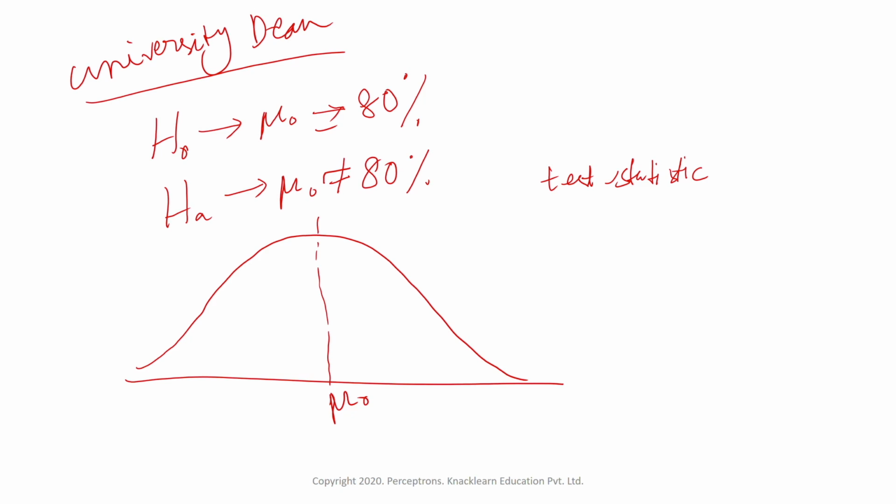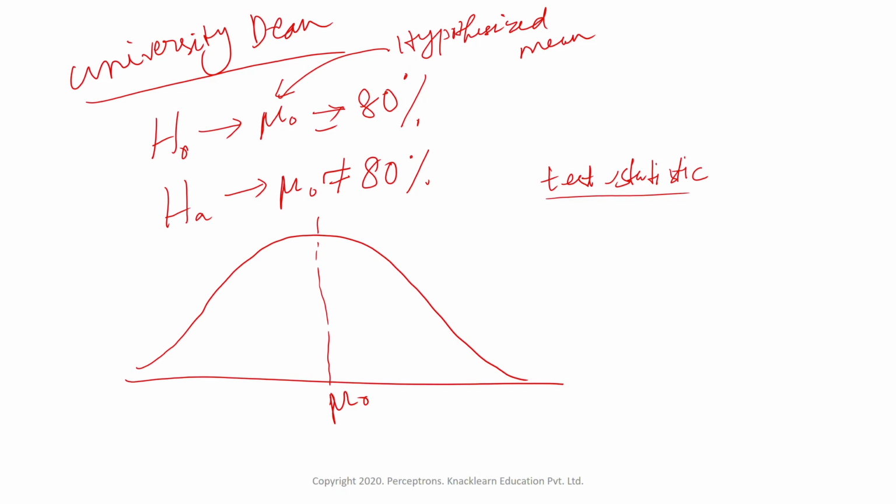After we did the test statistic, suppose we got a mean from the sample data, and that sample mean is close enough to the hypothesized mean. The hypothesized mean is the population mean, which is the currently given mean.